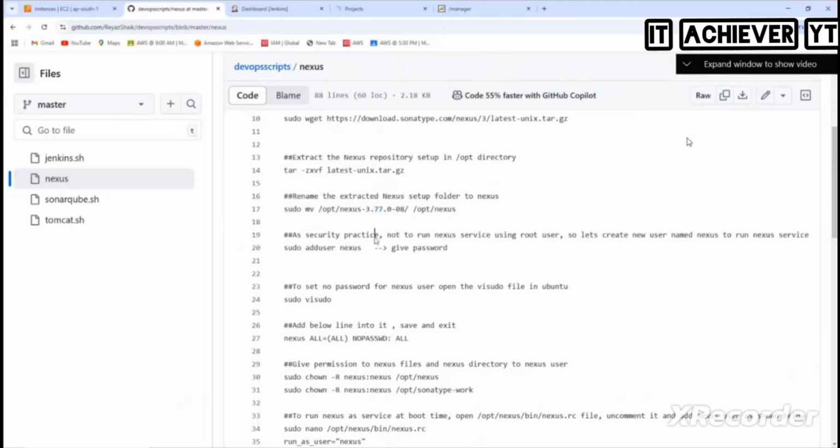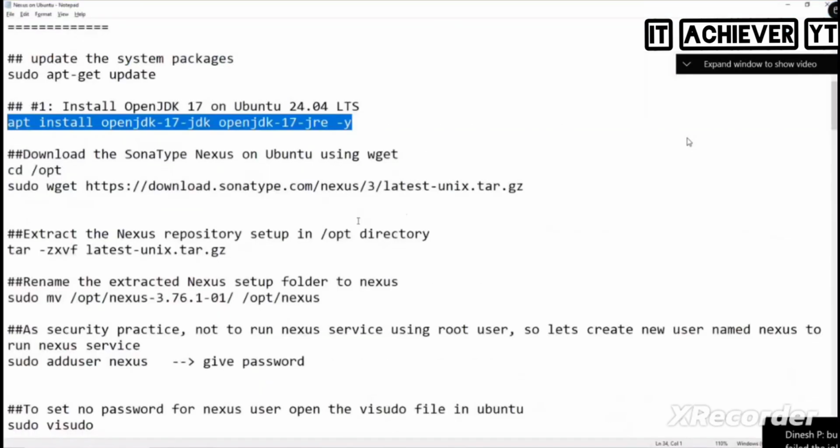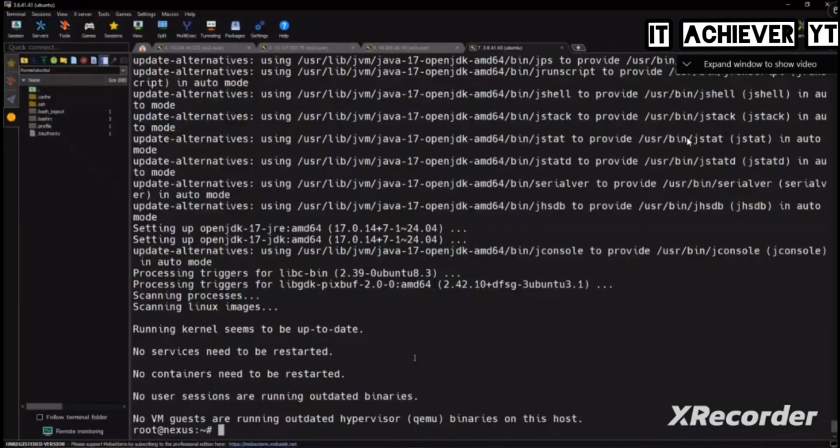The move command will not work because it says directory not found, because you are moving 76, but there was 77 here. If you just do ls, then you will get this one and just replace it. My Linux guys, you have done Linux, right? So this will be done. Okay, fine, let's move on. Java is done. What's the next step now?